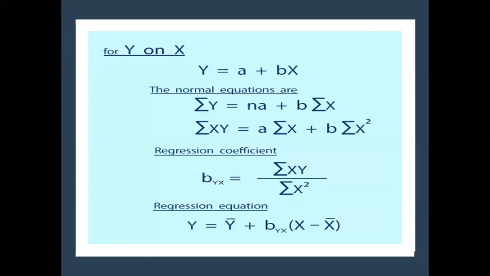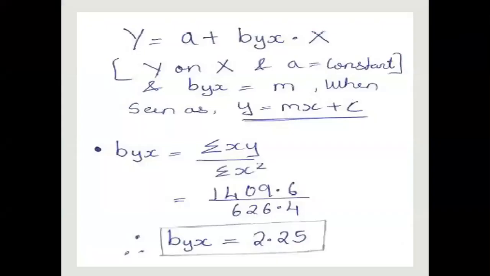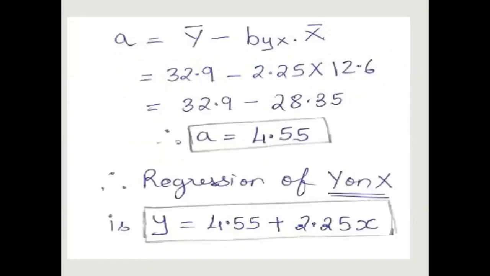Okay, now we will calculate the other condition, like we are considering y on x. For calculating byx we are using the same data. So we input this data, where you input the summation of xy and the summation of x square, and we get 2.25. Now you calculate your a, where you input the data, and this is the equation.